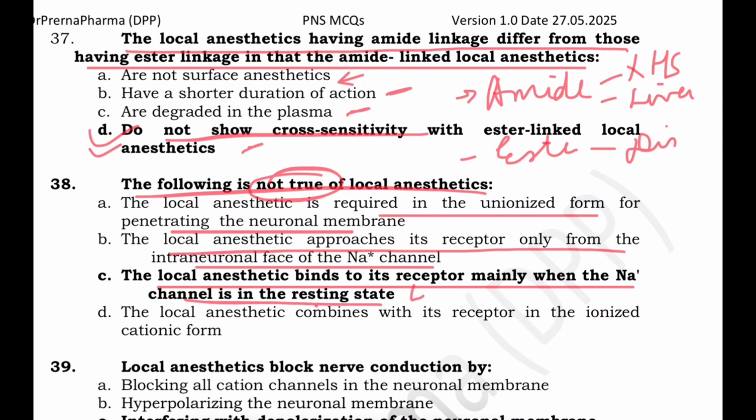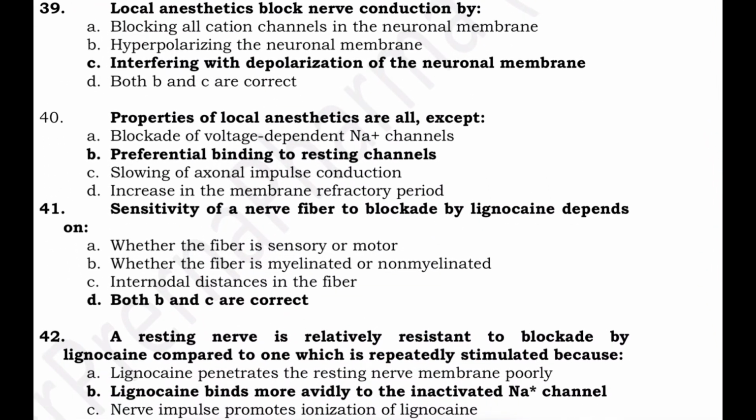No, it binds preferentially to the activated state of the sodium channel. And the local anesthetic combines with the receptor in ionized cationic form. Once it is transferred, it again becomes unionized. So this answer is correct.